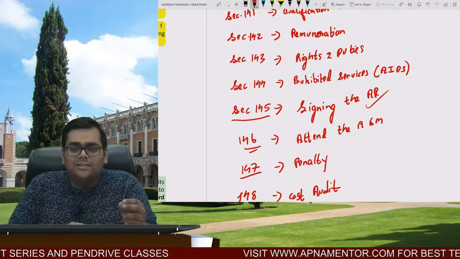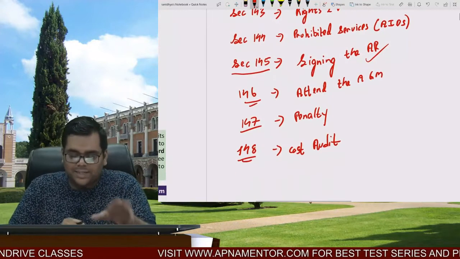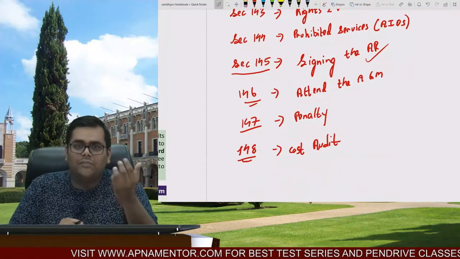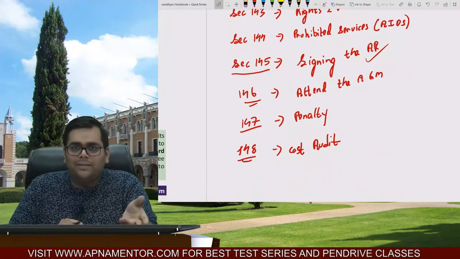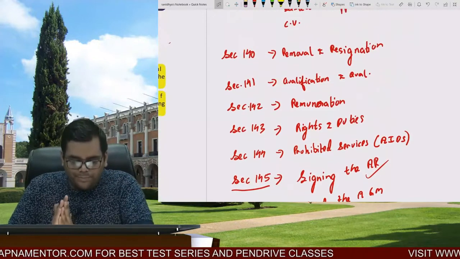The auditor is thinking, let me attend the general meeting and meet the members for the last time. So section 146, attending the annual general meeting, right? Section 147 is penalty for the contravention of the above sections. And in the penalty there is a cost incurred. So section 148 we have cost audit. So this is how you can memorize the sections.